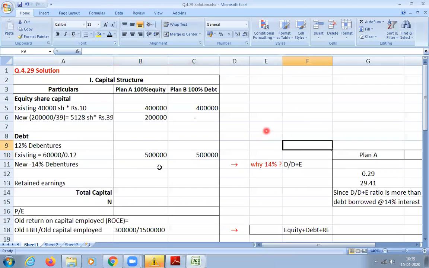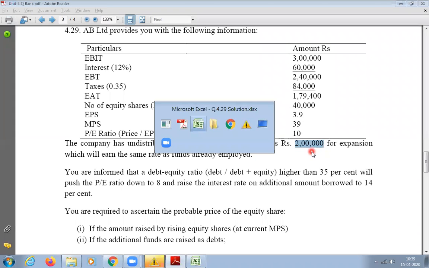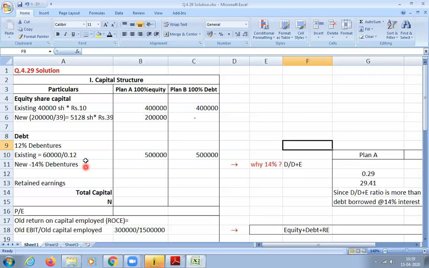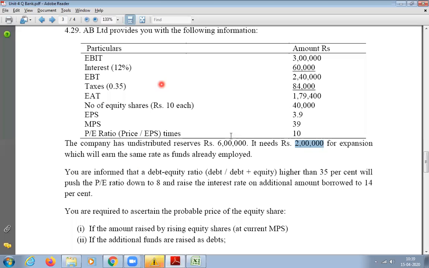Clear? Next one, the new one: they have to raise 2 lakhs, the entire amount by issuing debt. But for that, how do we decide the percentage of interest? Should I issue at 12% or 14%? The condition they gave is that if the debt equity ratio is higher than 35%, the interest rate will be 14%.